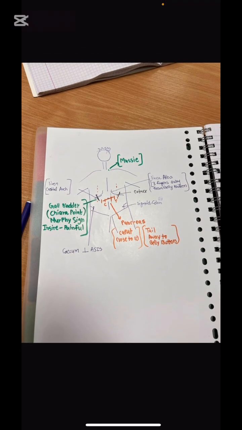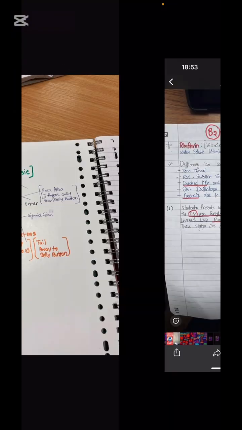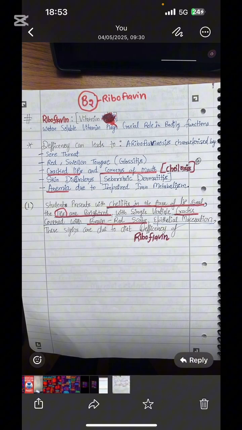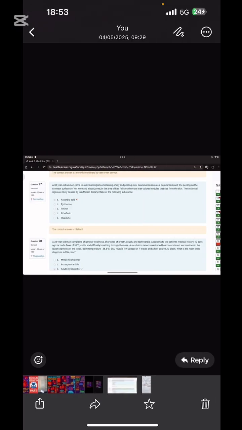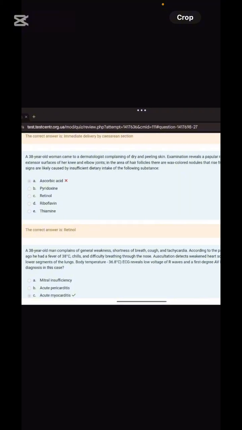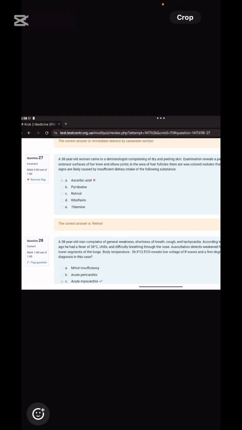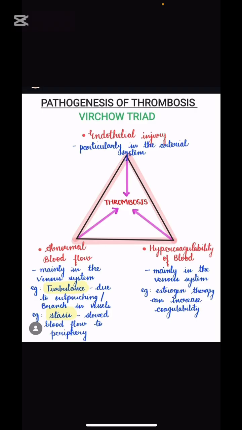I just wanted to highlight these signs because we see them in a lot of questions. So, cheilitis is caused by the deficiency of riboflavin, which is vitamin B2. Peeling of skin is caused by the deficiency of retinol, which is vitamin A, probably.